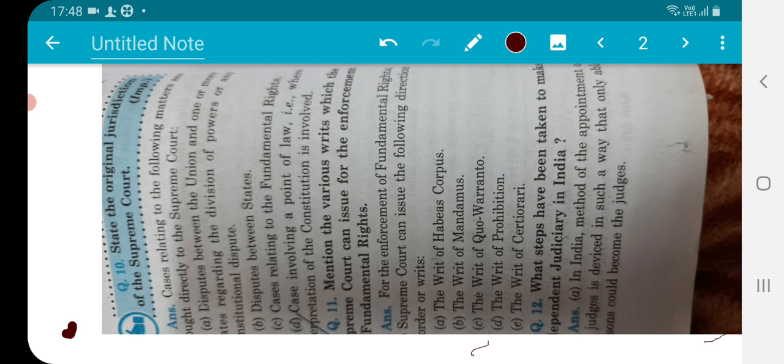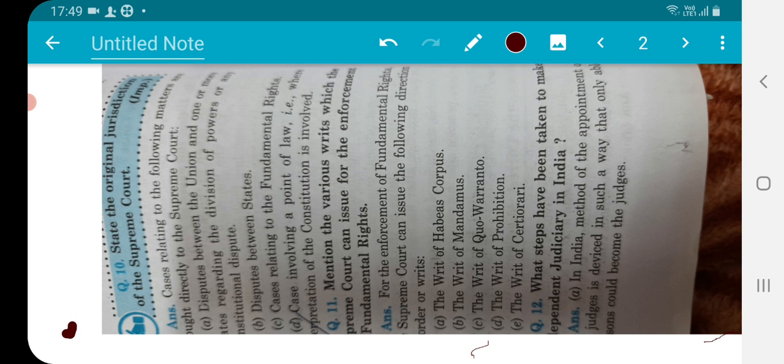The very important step is the method of the appointment of the judges and ad hoc judges and other advocates. They are based only upon their qualification and standard, and they are able to be the judge or lawyer of the Supreme Court.